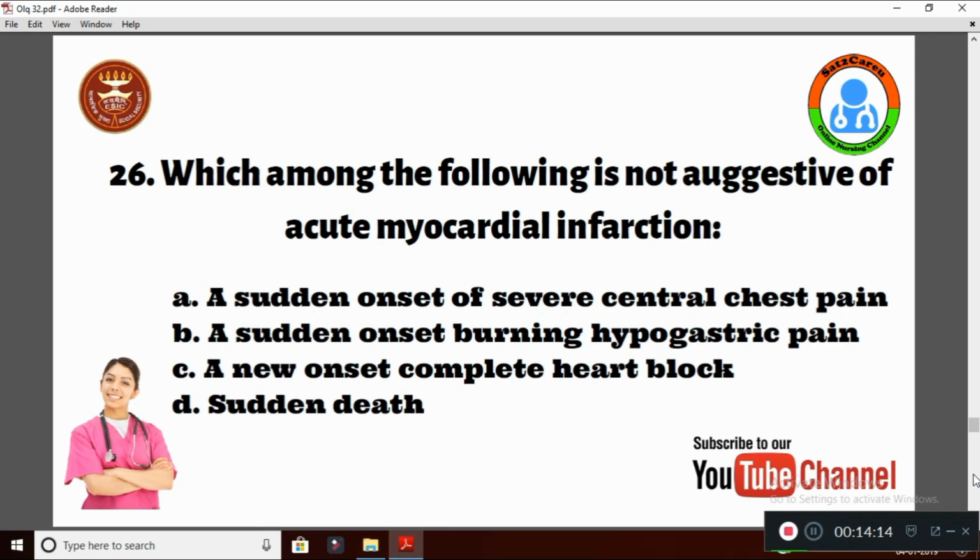Question number 26. Which among the following is not suggestive of acute myocardial infarction? Option A, a sudden onset of severe central chest pain. Option B, a sudden onset burning hypogastric pain. Option C, a new onset complete heart block. Option D, sudden death. Among these four, option B is not suggestive of acute myocardial infarction. A sudden onset of burning hypogastric pain is not suggestive of acute myocardial infarction.